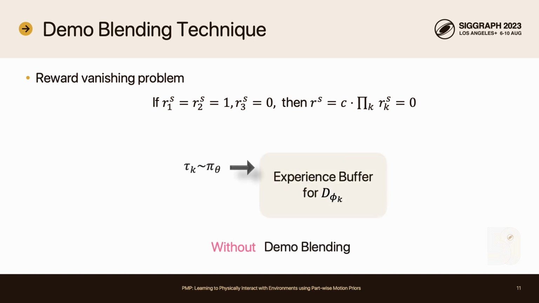In addition to the training trajectories from the policy pi theta, we randomly mix sample trajectories from dataset M_k for the kth body part. The demonstrated trajectories from the dataset guarantee a high style reward, which allows the agent to capture a valid signal in the early stage of training.